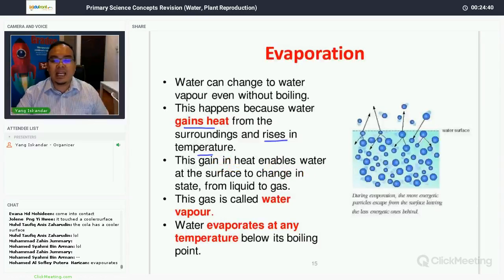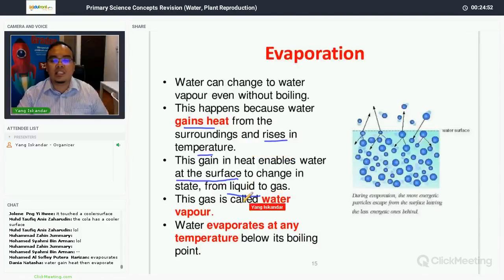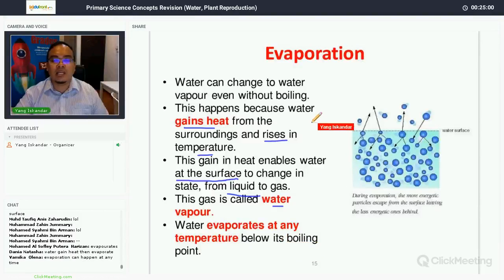This gain in heat enables water at the surface to change state from liquid to gas. So take note here, it is the water at the surface which changes state. Now this gas is called water vapor, and water evaporates at any temperature below its boiling point and above the melting point.